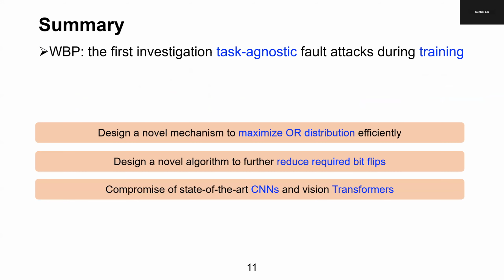Finally, WBP is the first task-agnostic fault attack during training time. In this paper, we designed a novel mechanism to maximize the OR distribution distance efficiently. We designed a novel algorithm to further reduce the required bit flips. Experimental results show that WBP can compromise state-of-the-art CNNs and vision transformers.